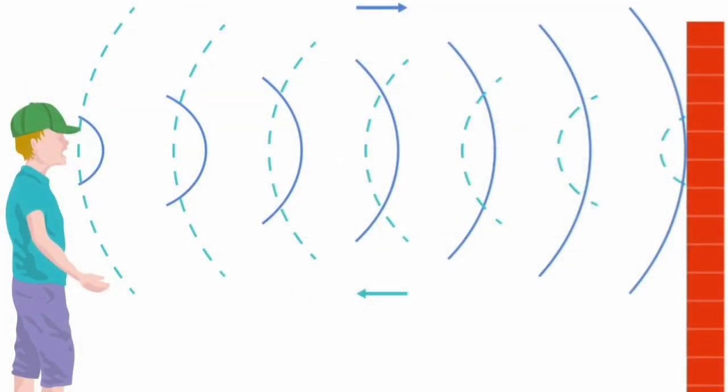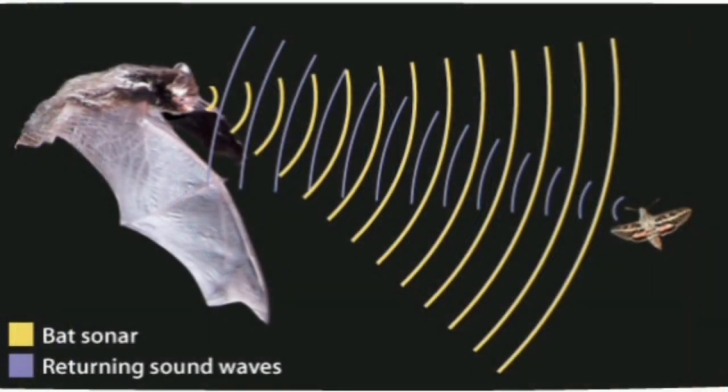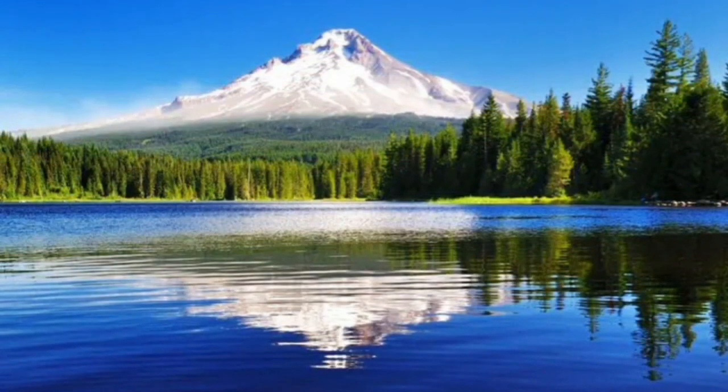The echo that we hear from sound waves after reflecting or bouncing back off a surface is also an application of reflection of waves. Even bats use the phenomenon of reflection to find their path in the dark after sending out ultrasound pulses. Even water waves show the phenomenon of reflection. We will discuss the reflection of light in the optics section.